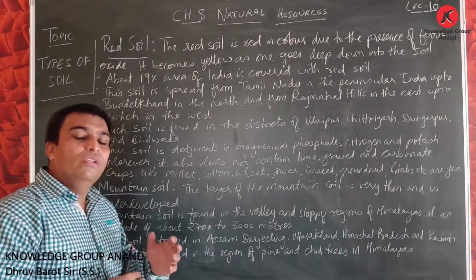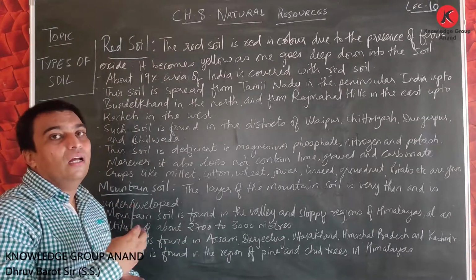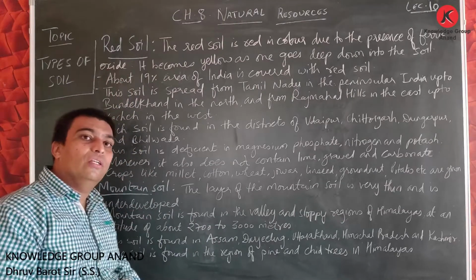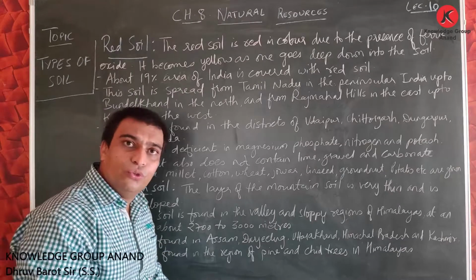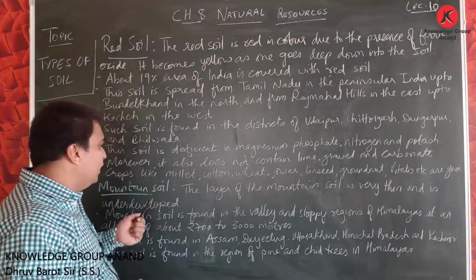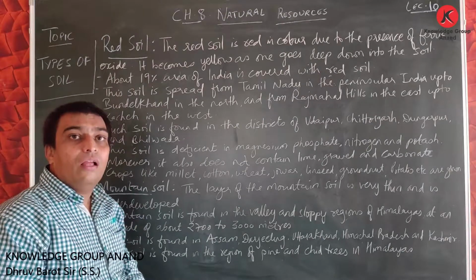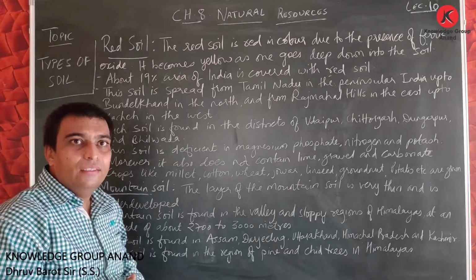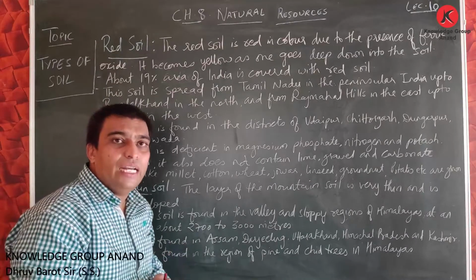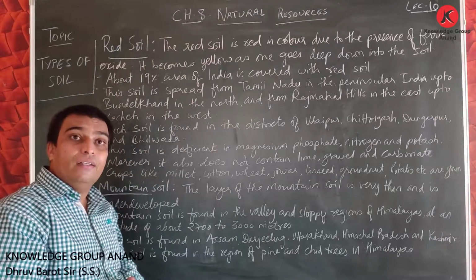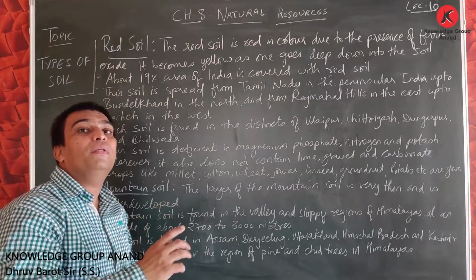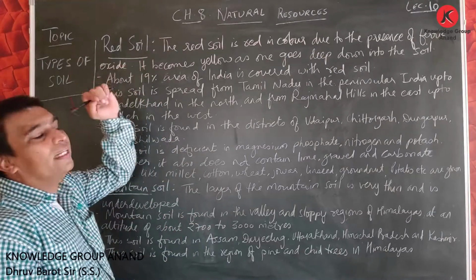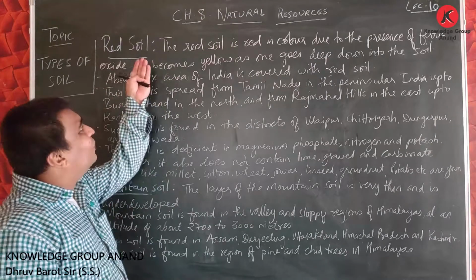Friends, now moving forward towards another soil, that is red soil and mountain soil. Today we are going to cover these two soils, the red soil and mountain soil. Friends, what is red soil? As we discussed at the time of soil formation, soil can also be classified through its color. Here, this soil is classified from its color, red soil.